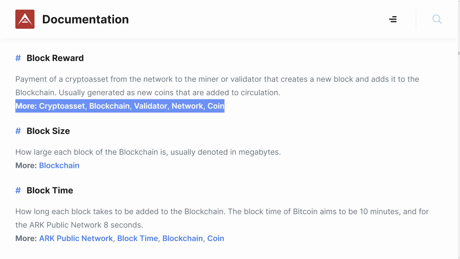Learning blockchain and blockchain terms can be a tricky business. Too often, defining one term requires the use of one or more other terms. But luckily, the ARK Glossary has quick jump links to other terms mentioned in any definitions, so falling down the rabbit hole is as convenient as possible. The glossary page also has quick jump links to each letter of the alphabet.